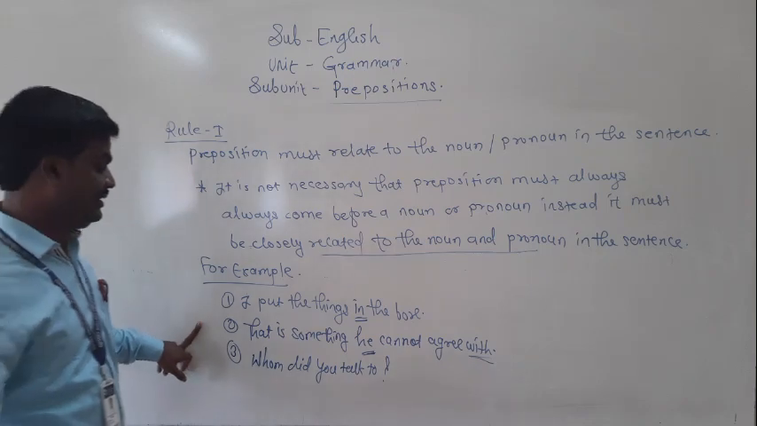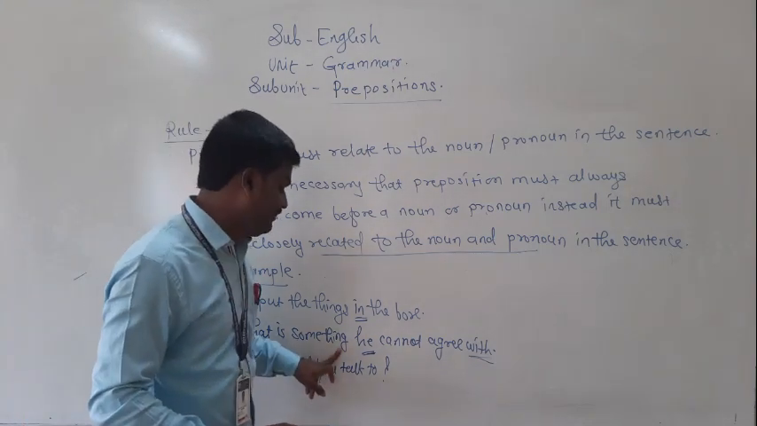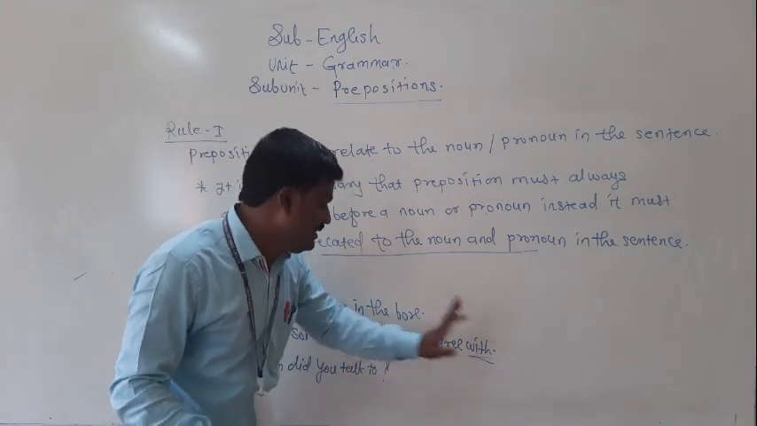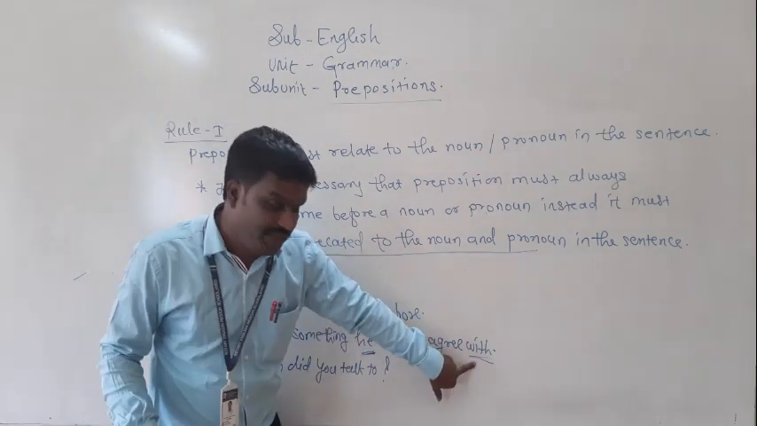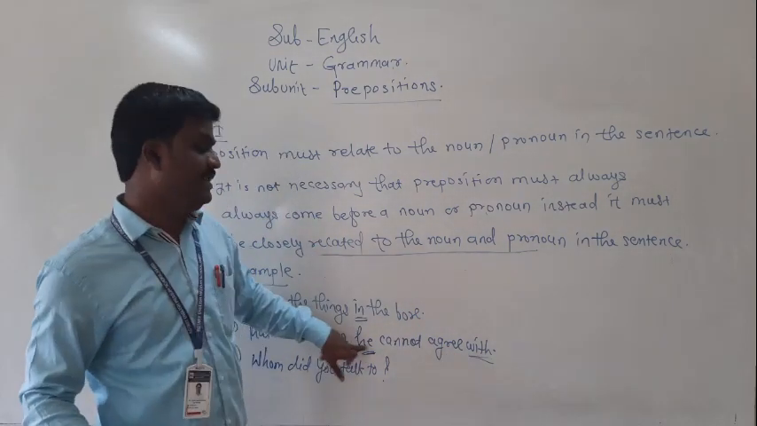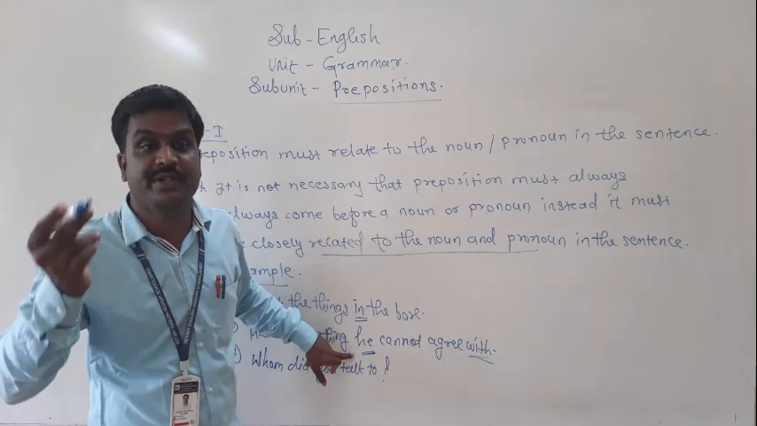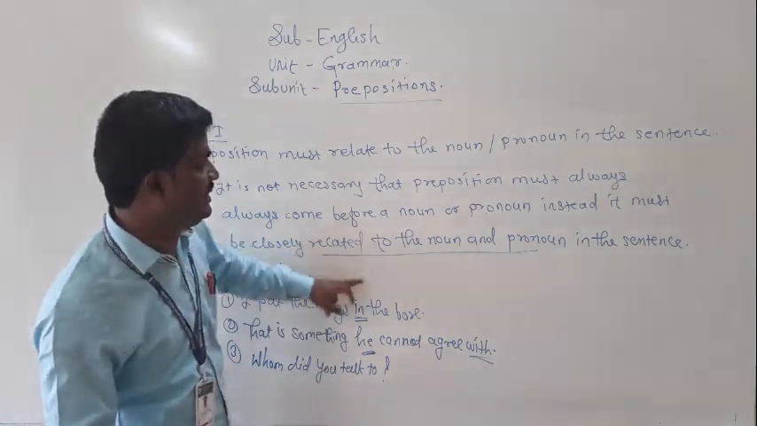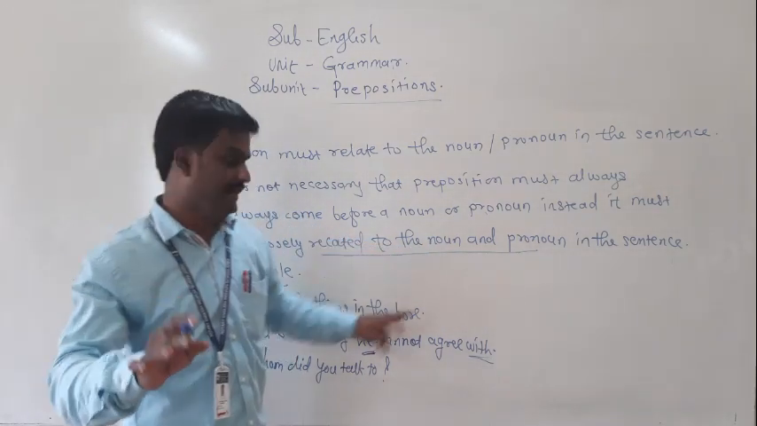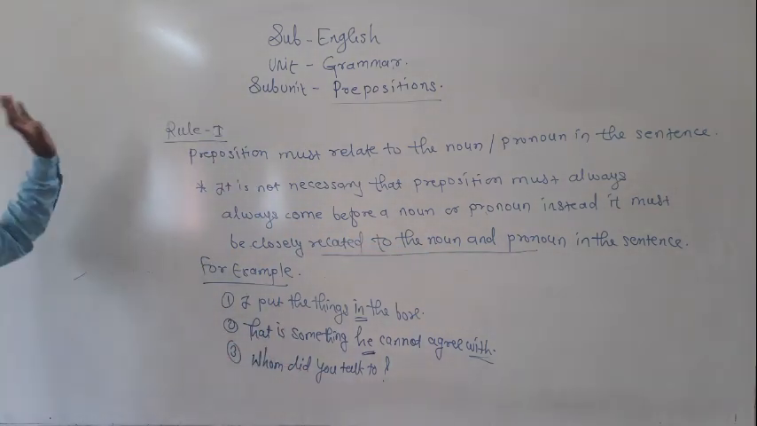No, students. See here, what happened? That is something he cannot agree with. The word "with" is showing the relation with "he". Here the pronoun "he" is used, meaning it relates the noun or pronoun in the sentence. So that statement is correct.